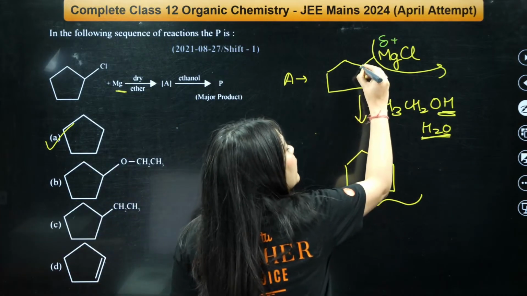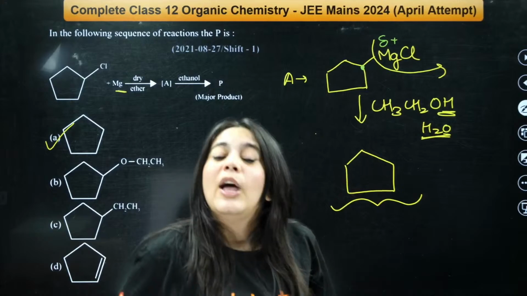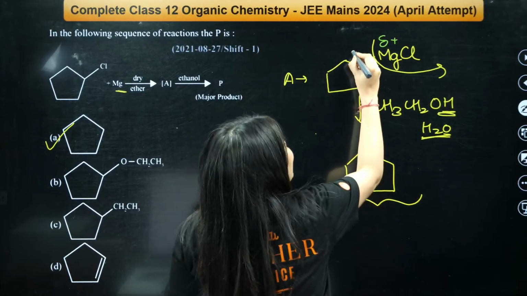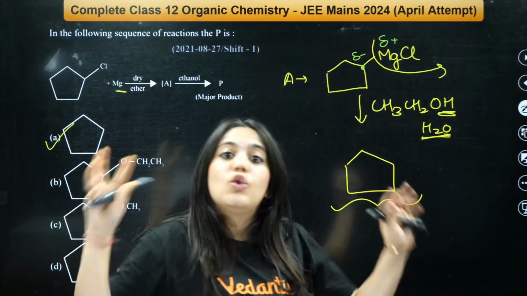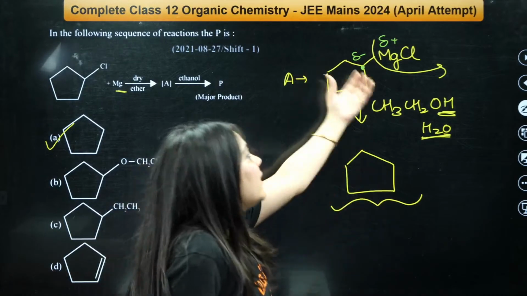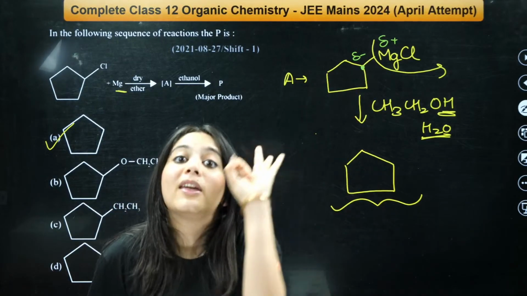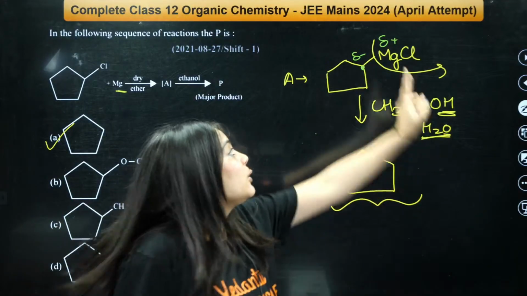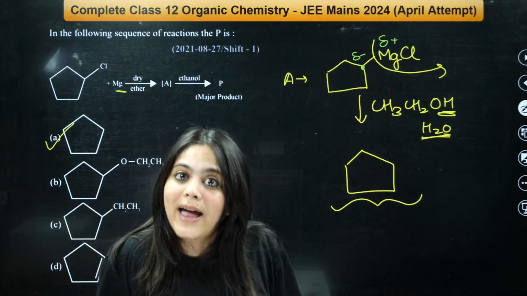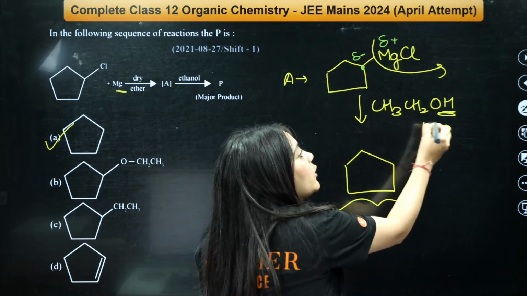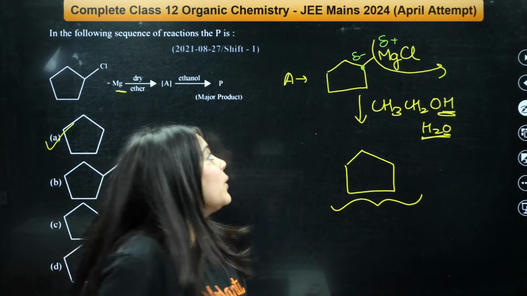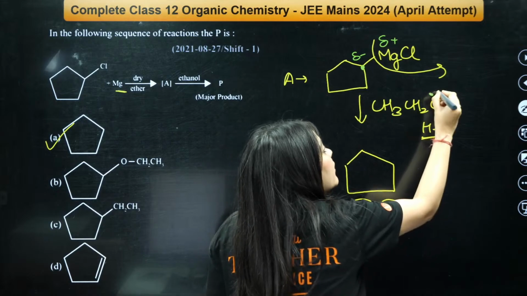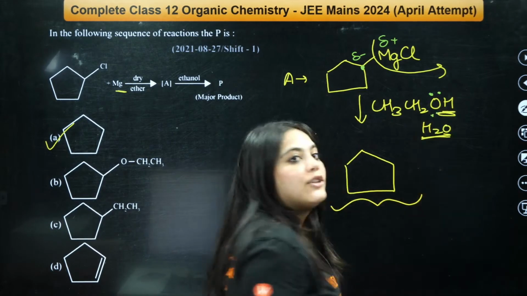Therefore, this carbon will definitely get a delta negative charge, right? Because two positives cannot be together. This carbon will get a delta negative because magnesium is a more electropositive metal, so it will get a delta positive charge, right? Now you are trying to react it with methanol, right? So here what will happen? The oxygen over here is actually electron rich.